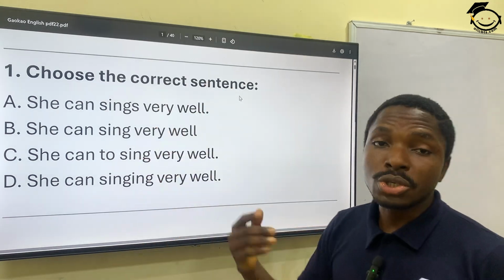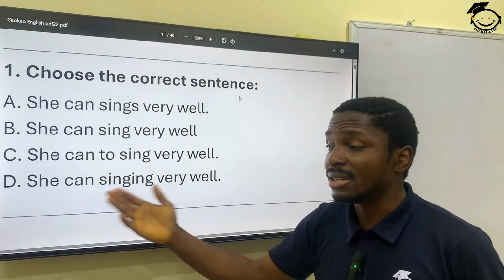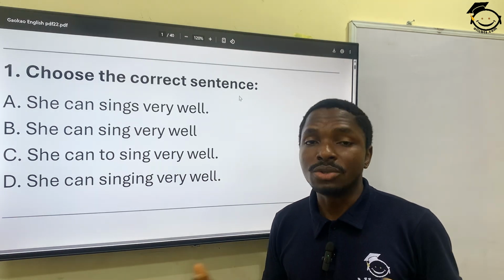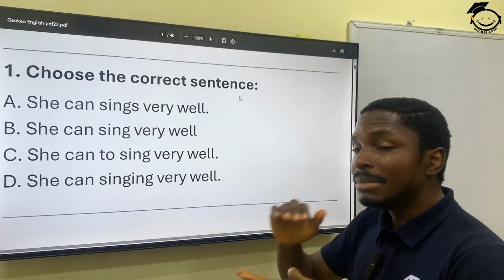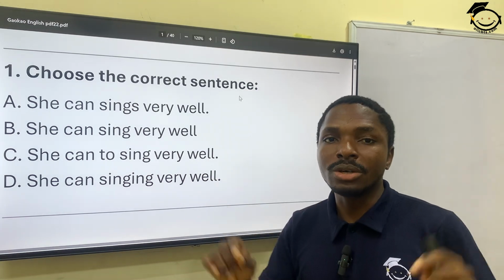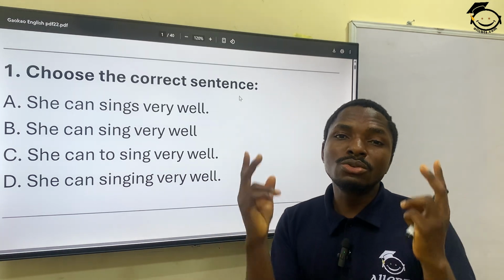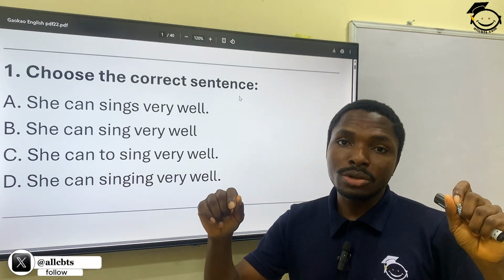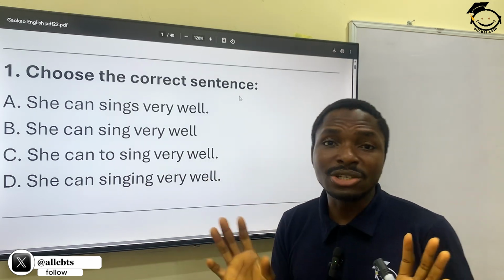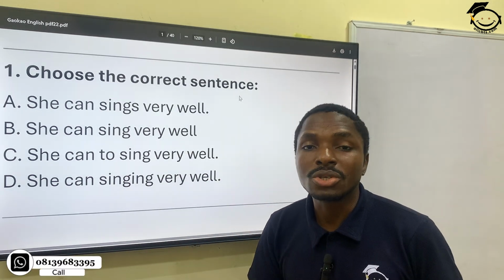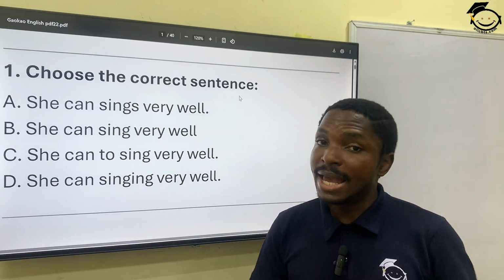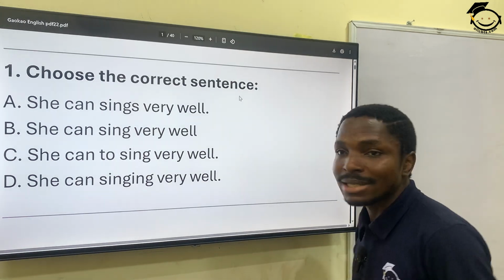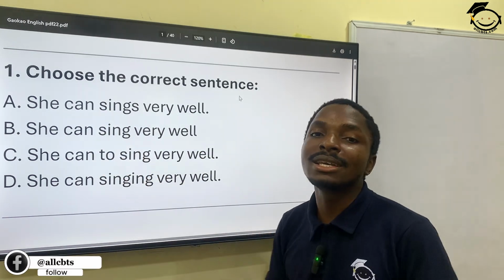When you have multi-choice questions, even if you have 5 or 6, because some exams can give you 6 multiple choices to pick from, the first thing you want to do is eliminate until you get to the last 2. The top 2 that you consider to be the most correct would be your top 2 choices. That's a trick or a hack in answering multi-choice questions, and it can work for just about any exam. So let's look at this one. Choose the correct sentence.